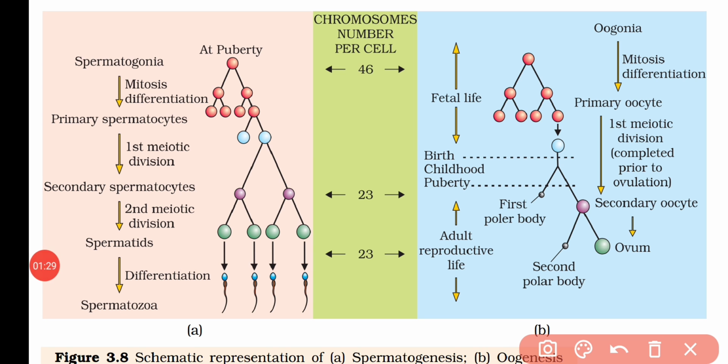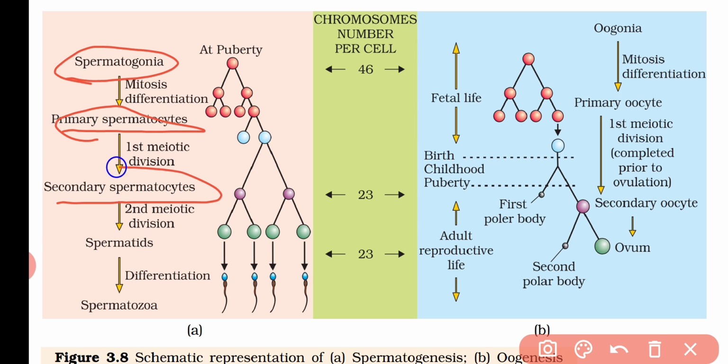Now with the help of this diagram, we can easily understand the complete process. So in males, in spermatogenesis, the spermatogonia at the start undergo mitotic division, they start dividing and form the primary spermatocyte, and this primary spermatocyte undergoes the first meiotic division and produces the secondary spermatocyte, and in this secondary spermatocyte the second meiotic division occurs and forms the spermatid, and this spermatid undergoes differentiation and forms the spermatozoa or sperms.